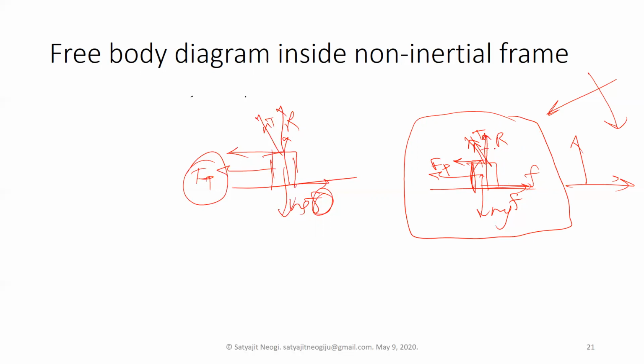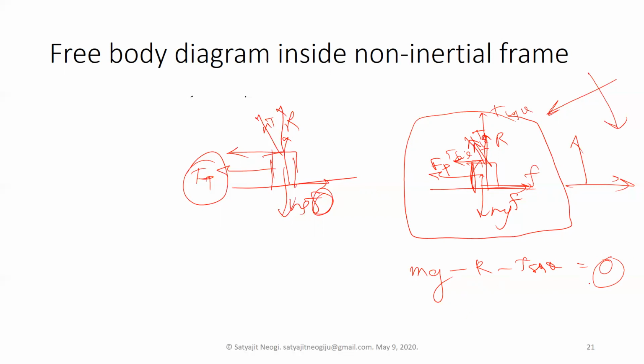So you resolve them. So there will be R and T cos theta if it is theta, and this is T sin theta. So then you write down the force equations. Like mg minus R minus T cos theta equal to 0. I mean, you have to see what it is. If it is moving, then it is obviously not 0.